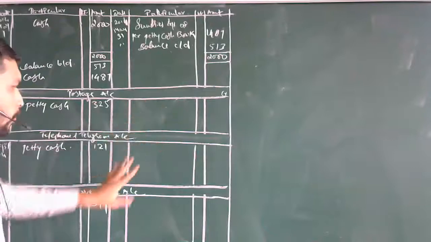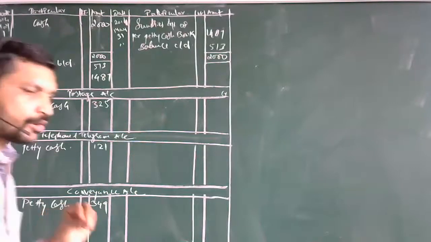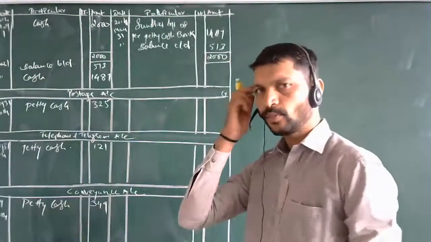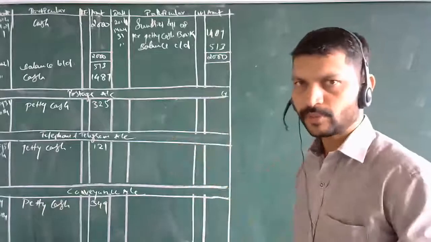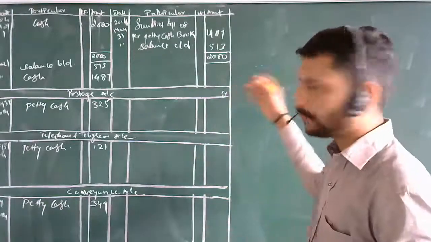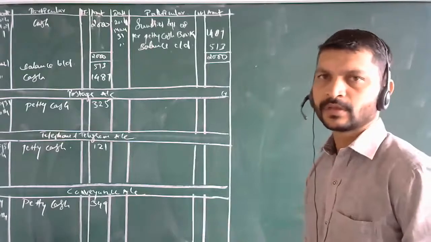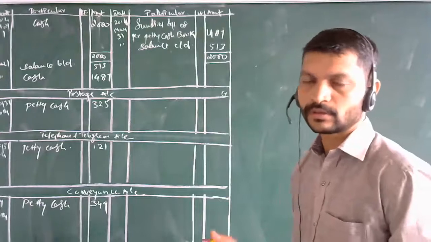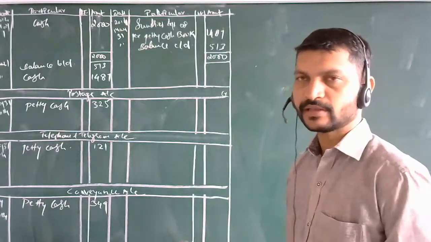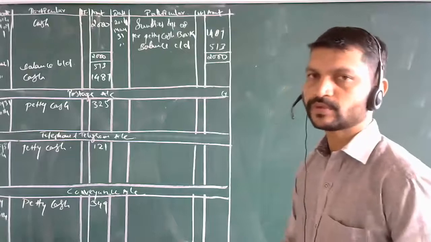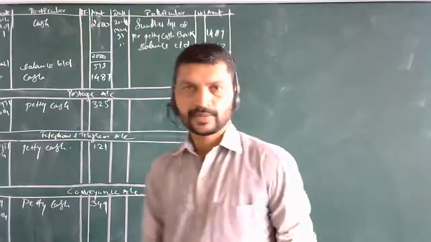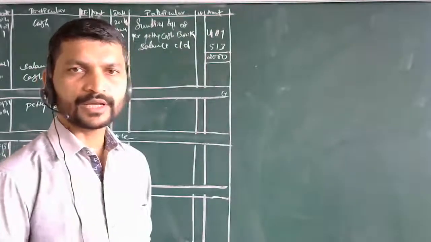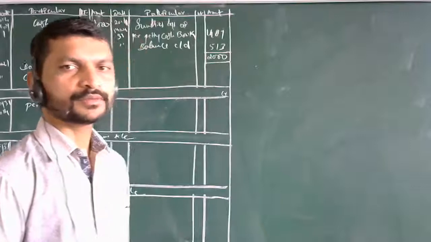If there are any points you have not understood from before also, the petty cash book which we opened, for repetitive transactions we maintain the petty cash book separately. For the cash account the transactions will be huge. For that purpose we make a separate petty cash book for normal small expenses, day-to-day activities. With that purpose we maintain this.